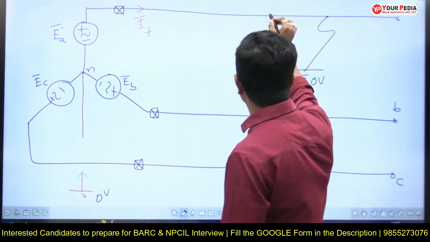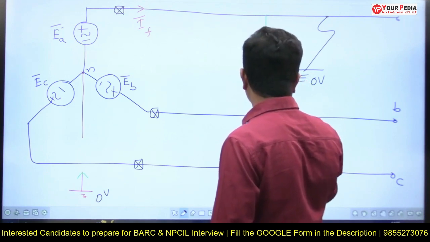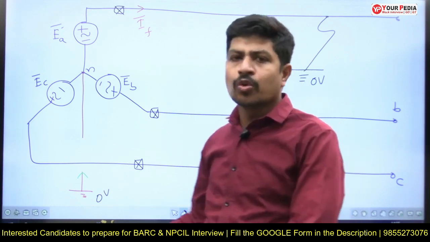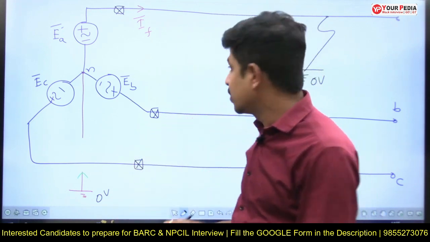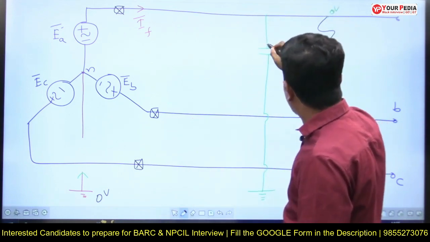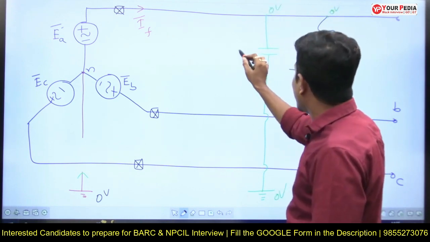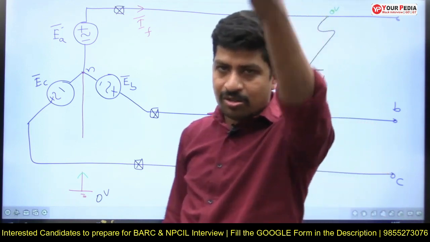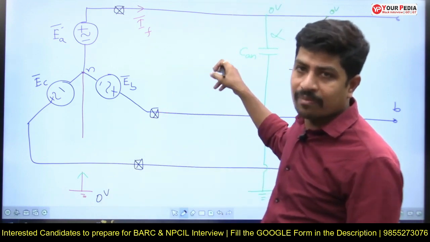There is some capacitance of phase A to the ground. But phase A capacitance, or to the neutral, to the reference point of 0 volts. Any 0 volts can be taken as reference. This is 0 volt, this is also 0 volt, therefore these two are in parallel. This phase A capacitance is neglected. Why? Because in fact phase A capacitance is short circuited with that faulty element.